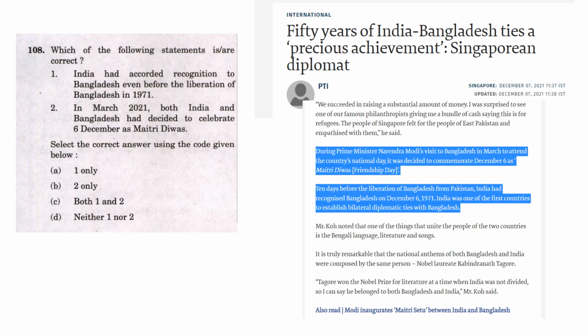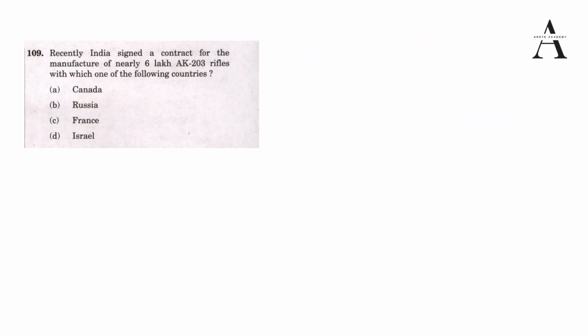Now we'll see the next question. So this is the third question which we have taken from the recent exam, and it is also from the current affairs. The question is saying recently India signed a contract for the manufacturing of nearly 6 lakh AK-203 rifles. 203, whatever you say. AK-47 is very popular. Now we should know the AK-203 rifle as well. With which one of the following countries?